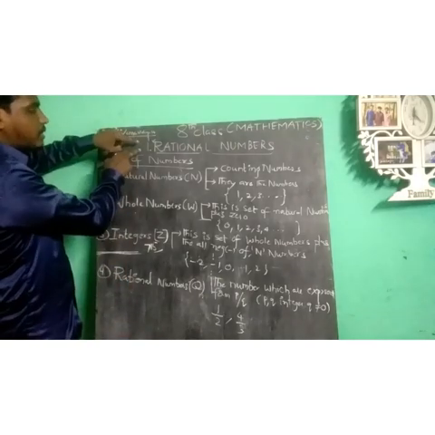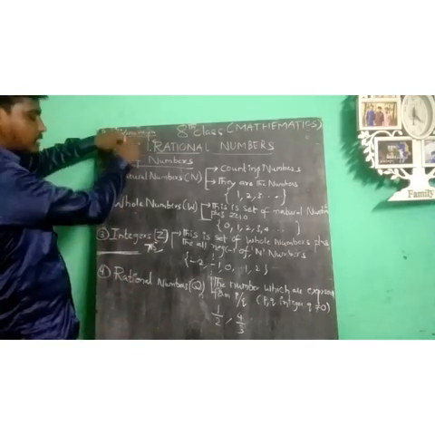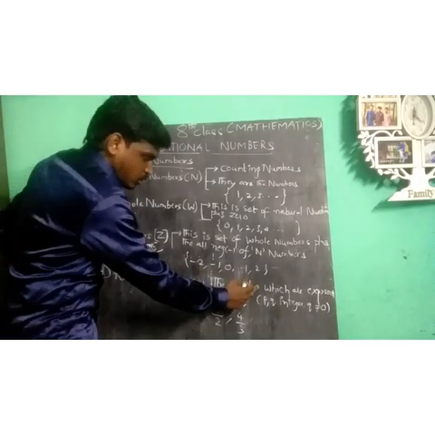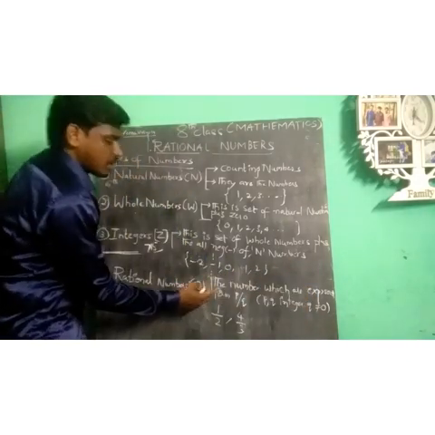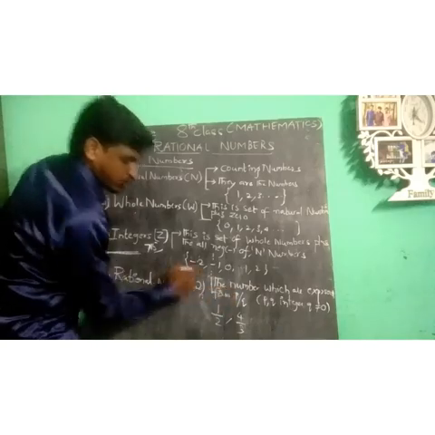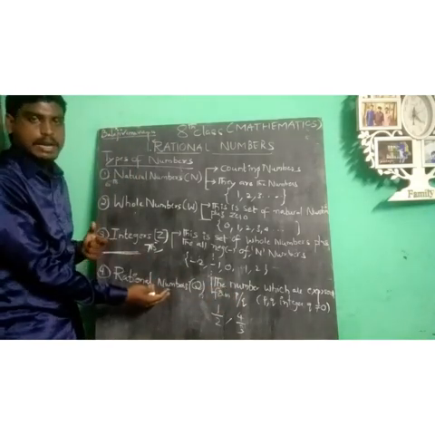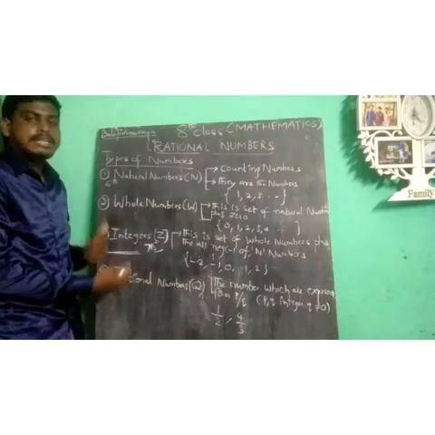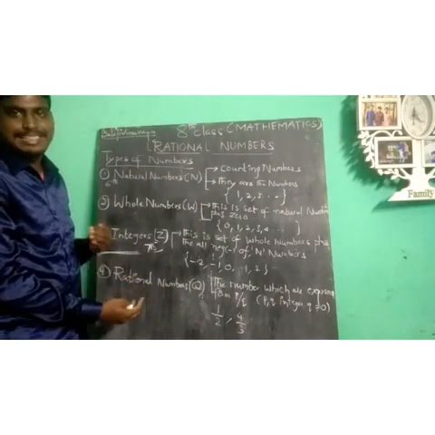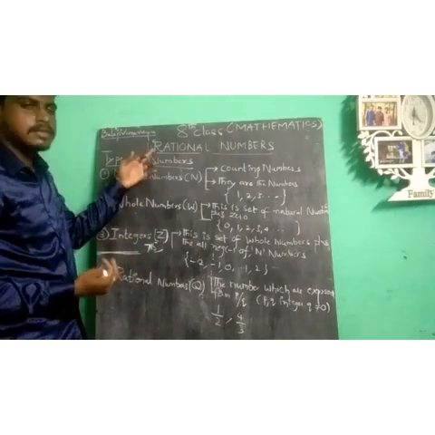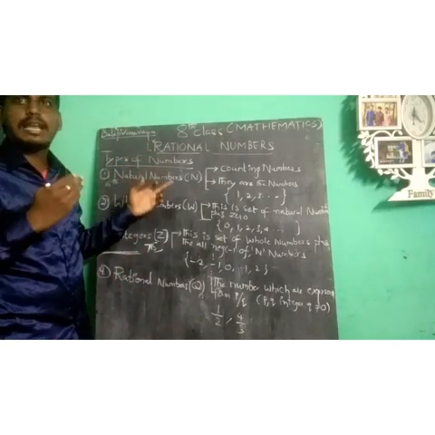Now the first chapter in 8th standard, rational numbers. The exact definition: the numbers which are expressed in the form p by q. Rational numbers are denoted by capital Q. Simply, they are like fractions. Keep in mind, as you enter this new chapter, that rational numbers are like fractions.